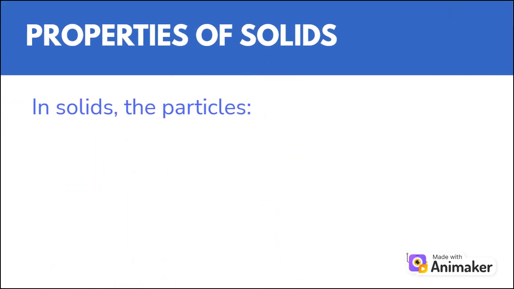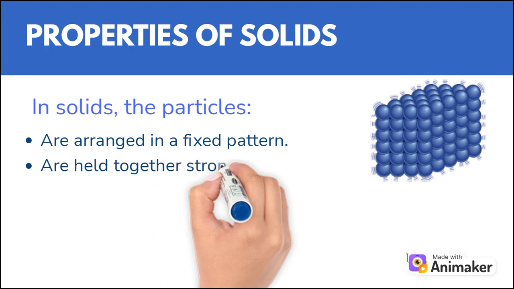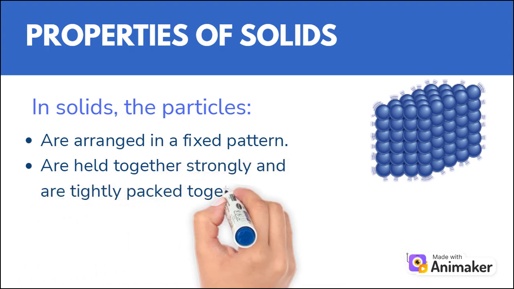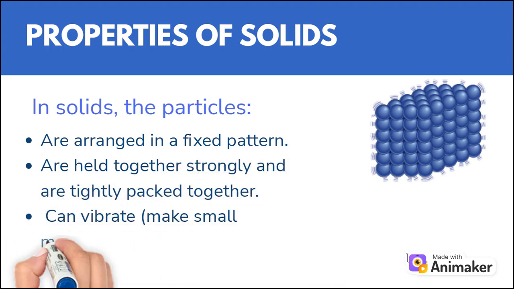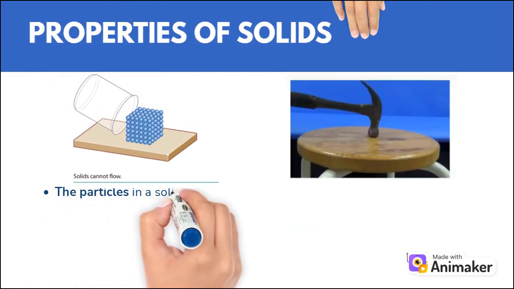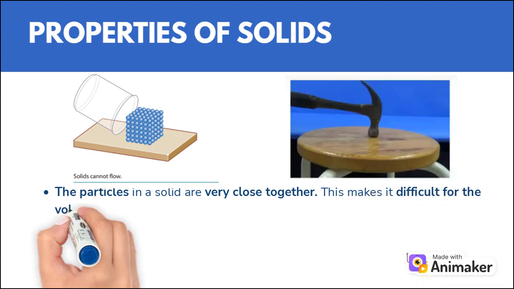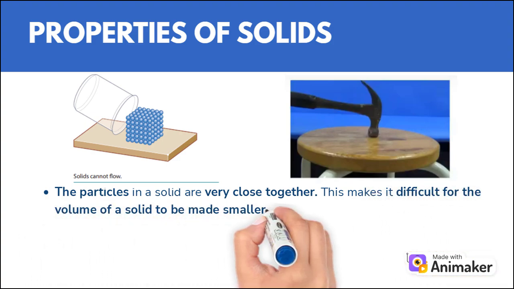In solids, the particles are arranged in a fixed pattern, are held together strongly, and are tightly packed together. They can vibrate, make small movements, but they stay in the same place. The particles in a solid are very close together. This makes it difficult for the volume of a solid to be made smaller.